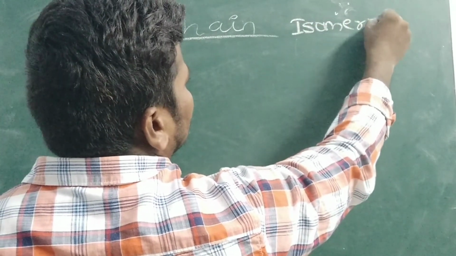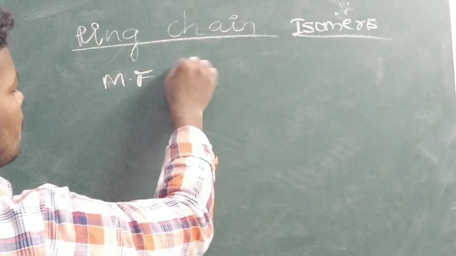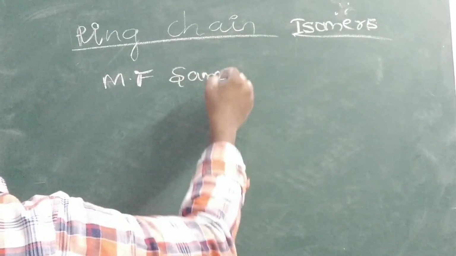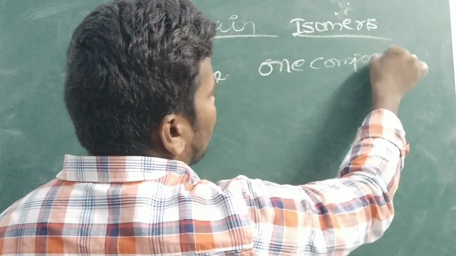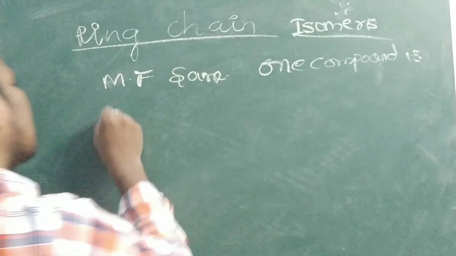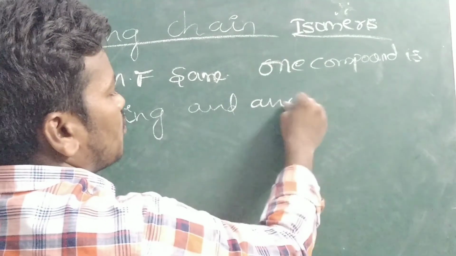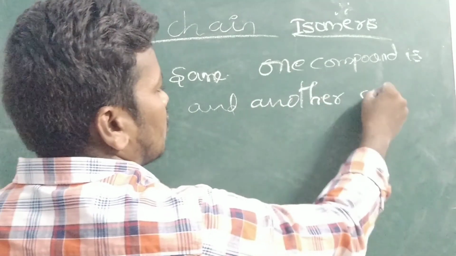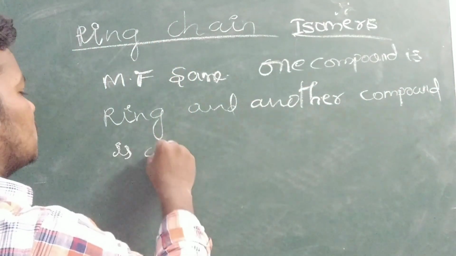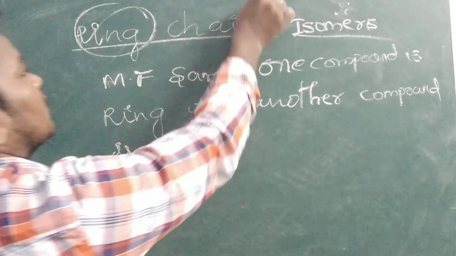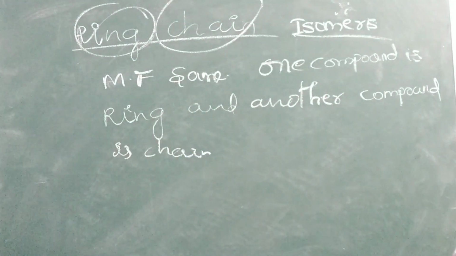Isomers have the same molecular formula, but one compound is a ring and the other compound is a chain. That means 2 compounds are given having the same molecular formula, but one is a ring and the other is a chain.